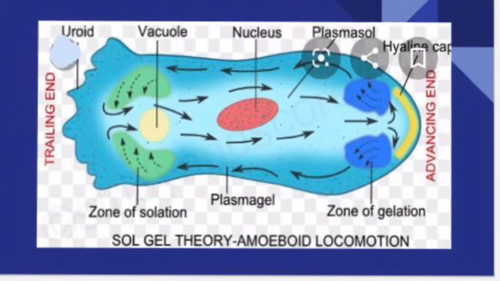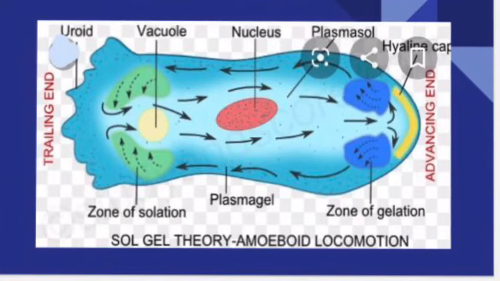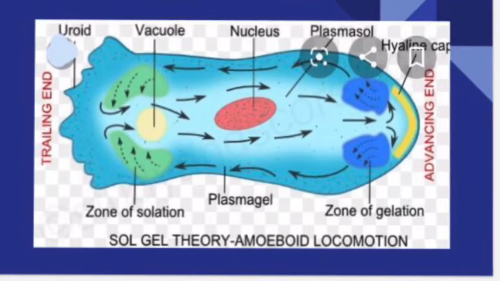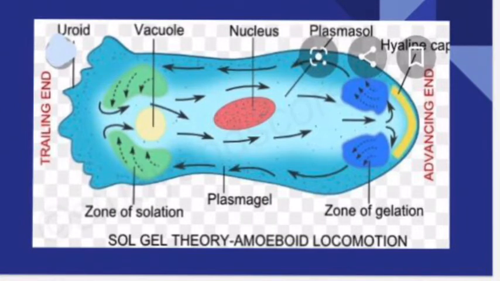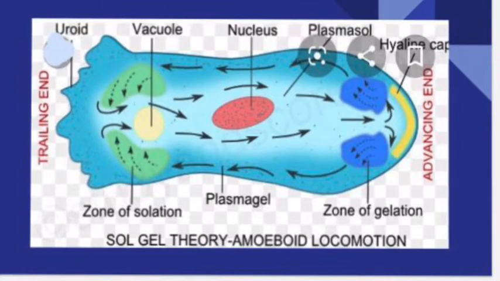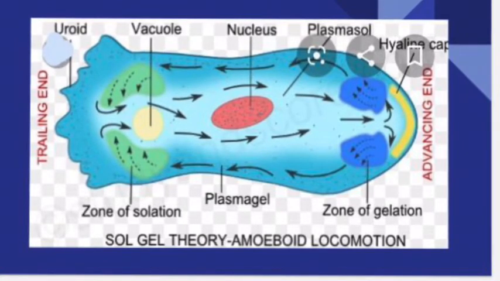So the plasma gel will absorb the water and transform into plasma sol. That's why the uroid region is called the zone of solation. What is that? Zone of solation. Because in this region, plasma gel is getting converted into plasma sol. And what is plasma sol? I told you, it is a fluid-like structure.